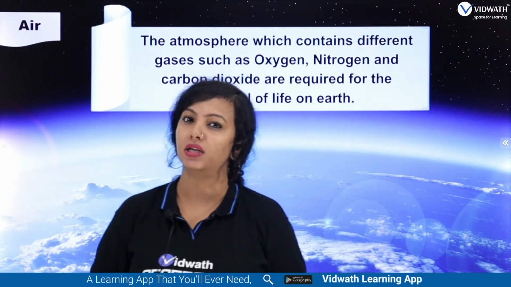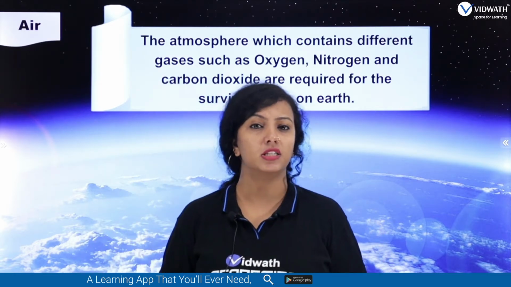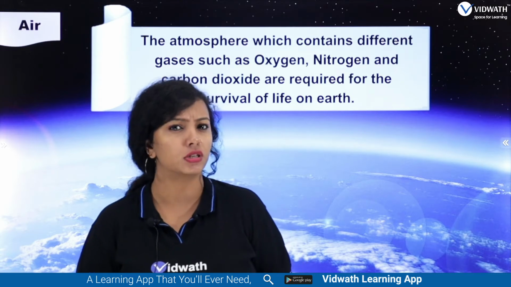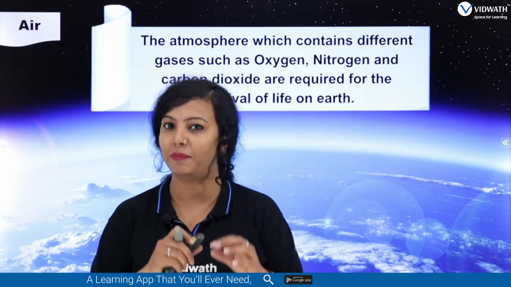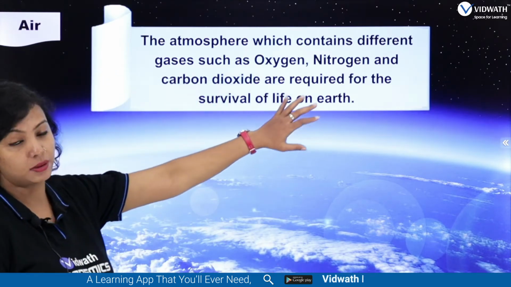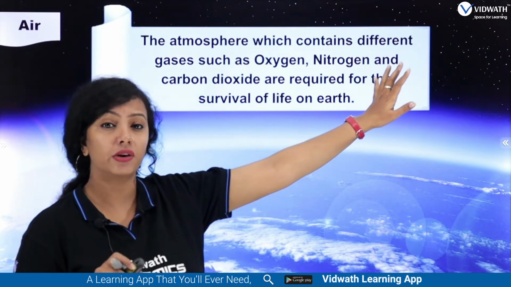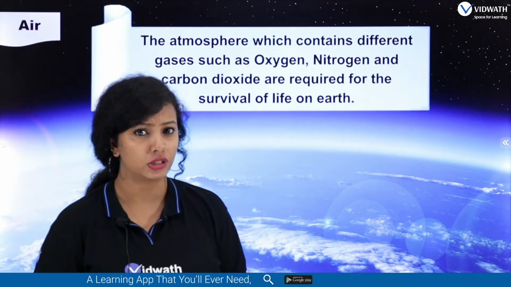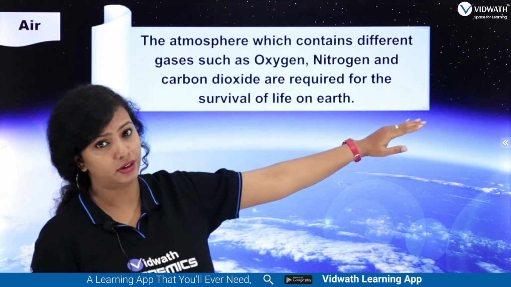And talking about the different types of air present in our atmosphere, I think you'll know the percentage of oxygen, nitrogen, carbon dioxide, etc. Just keep wondering, I'll be coming to that in a while. Oxygen, nitrogen, carbon dioxide are very much useful for life formation, and they are the reason why life can survive on the earth.